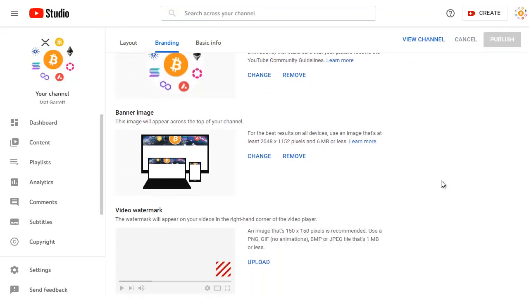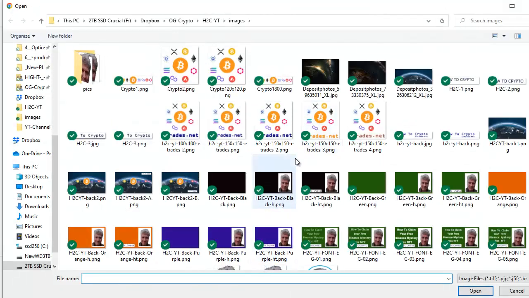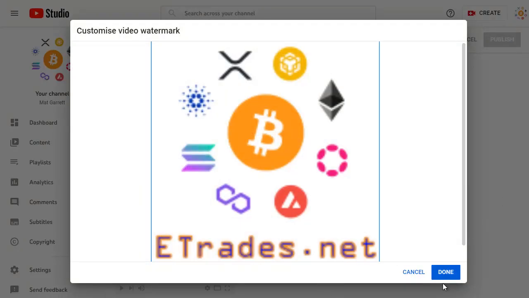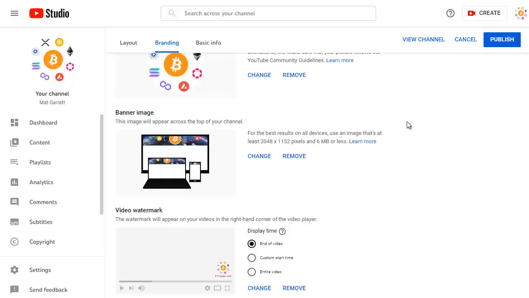And for the third option, we're going to scroll down to where it has the video watermark, click on upload. And again, we should then be able to navigate to where our images are, pick an image we want. This is 150 by 150, and I've got the symbols again for my logo for the channel, but I've also at the bottom put the domain name for my blog that's associated with this channel as well. And then I'm experimenting with different colors for that to see what works best on the background of individual videos. And obviously that's something I'm going to have to pick once I've found out what works best across all the different videos that I upload. So to start off with, I'm going to go with a two-tone name, click on open, and that's the watermark I'm going to use. So click on done. And again, once I'm happy with that, click on publish, and that has now made those changes live on my channel.